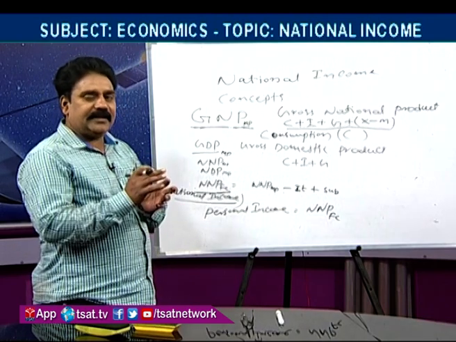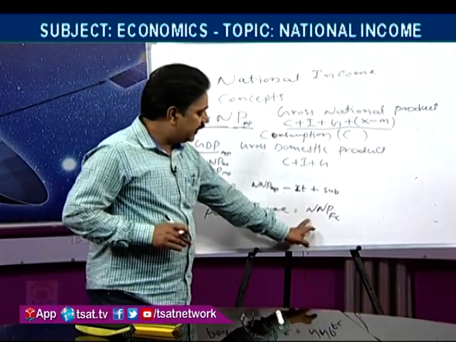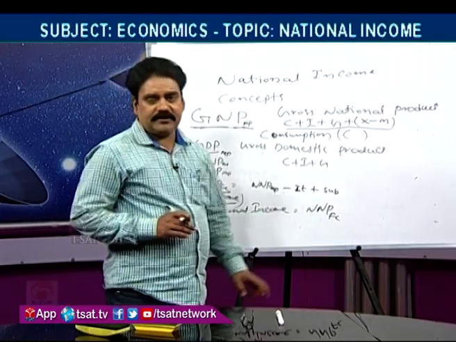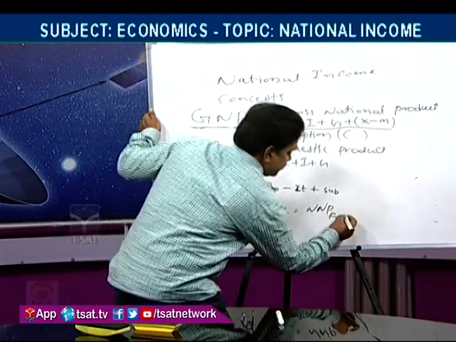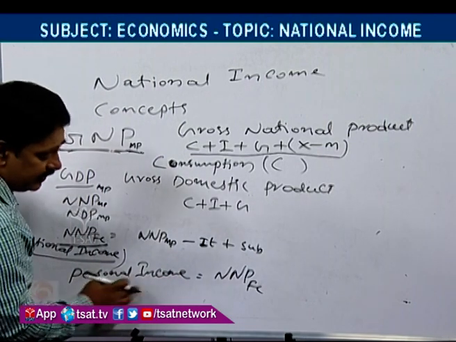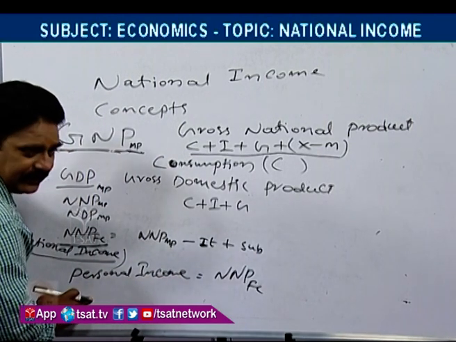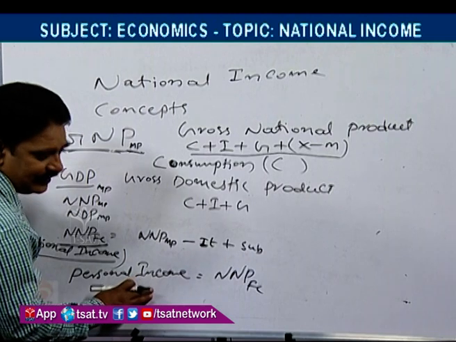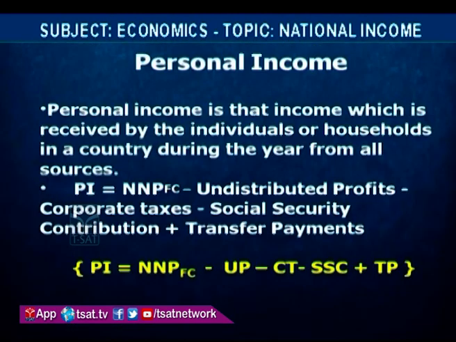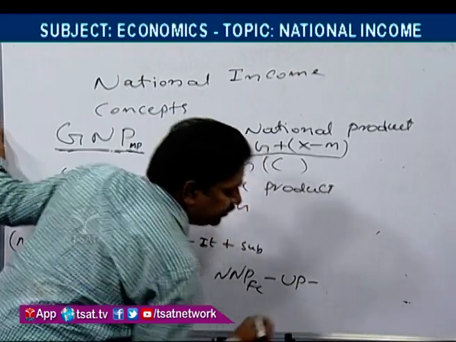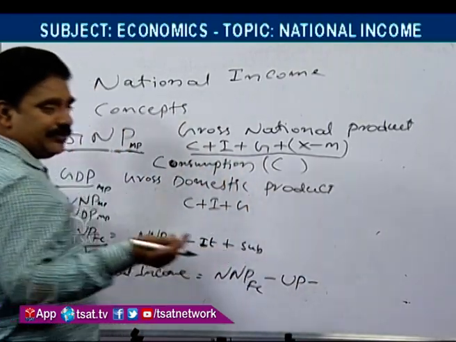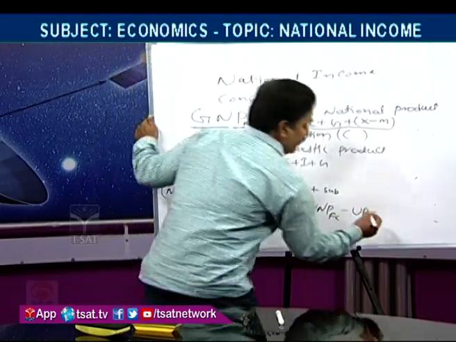We should deduct that amount from net national product at factor cost. For that purpose, to get personal income, whatever the income is received by a person, we should deduct the undistributed profits of corporates, and we should deduct social security contributions and corporate taxes.